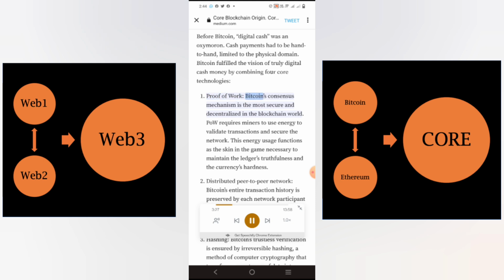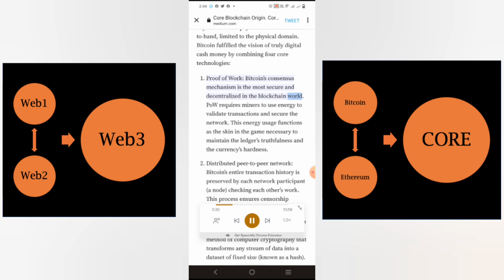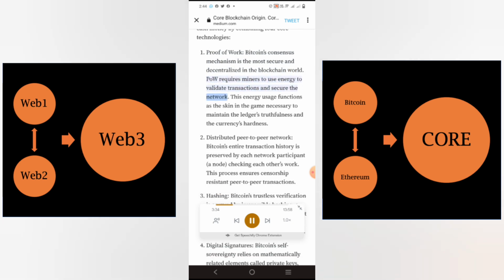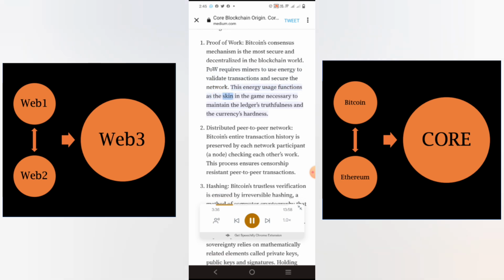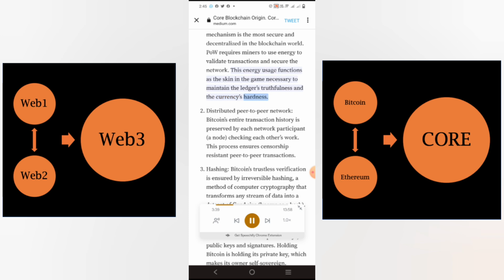Proof of work. Bitcoin's consensus mechanism is the most secure and decentralized in the blockchain world. POW requires miners to use energy to validate transactions and secure the network. This energy usage functions as the skin in the game necessary to maintain the ledger's truthfulness and the currency's hardness.